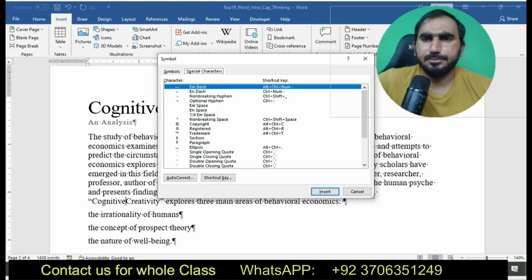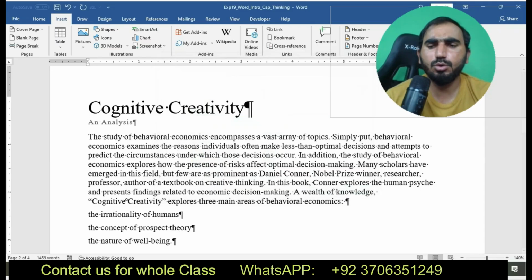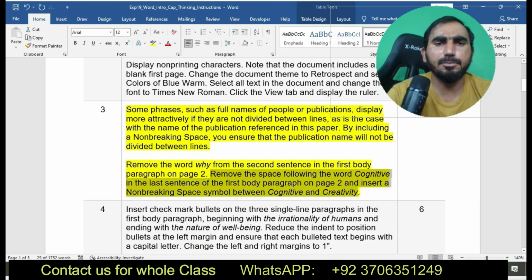Here you can see I am going to complete this one. It's EXP19 Word Intro Cap Thinking. It's a greater project of the Microsoft Word class.